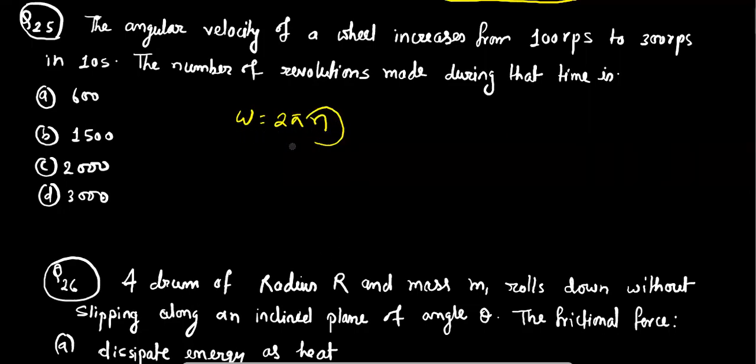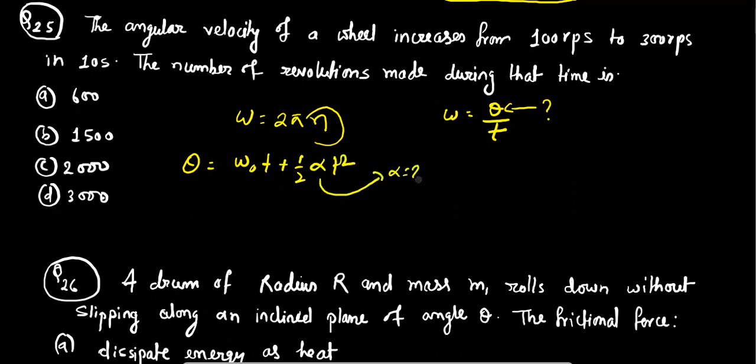Using omega in terms of 2 pi n, we can also find another expression, omega equal to theta by t. To use this expression we first have to find theta, the angular displacement. To find theta we have to use the relation omega t plus half alpha t square, and there is a second problem, what about alpha.